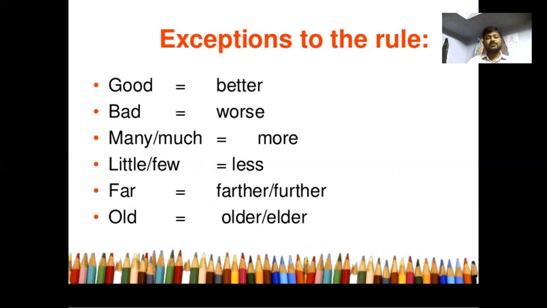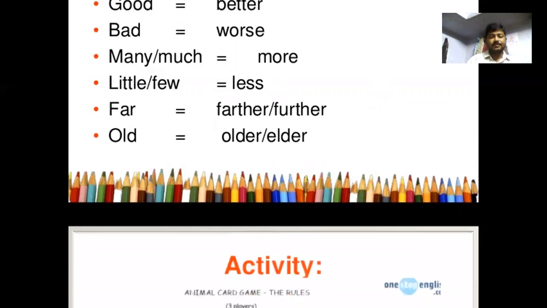Best for superlative. Bad, worse, worst. Worst for superlative. Little, a few. Less, lesser. Less and lesser for comparative, and least for superlative. Far, farther, farthest. Old, older or elder, and eldest or oldest for the superlative degree.